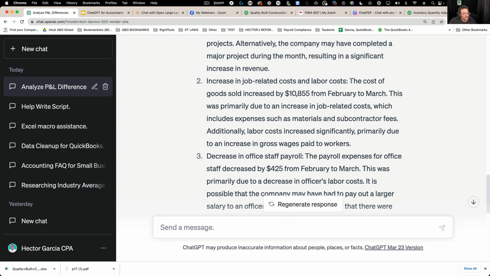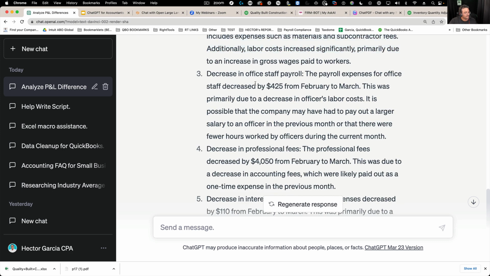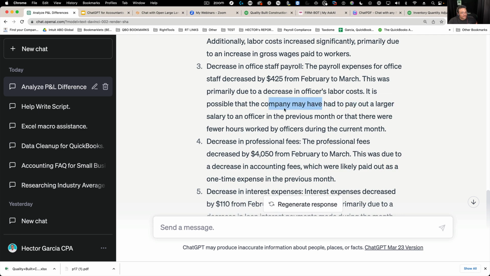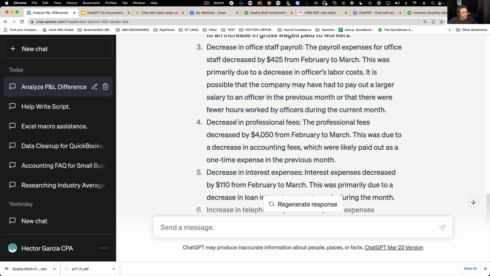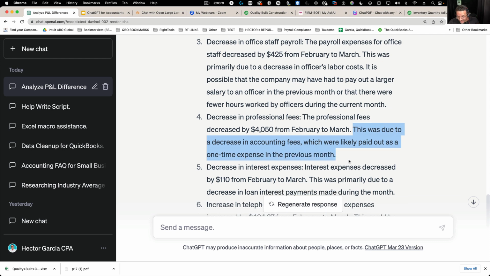Increased job-related expenses. The cost of goods sold increased by 10,000. This is primarily due to an increase of job-related costs, which includes these two categories. Decrease in officer payroll. Your payroll expenses decreased by $425. This was primarily due to the decrease in officers' labor costs. It is possible that the company had to pay out a larger salary of an officer in the previous month, etc., etc. Decrease in professional services. This was due to a decrease in accounting fees, which were likely paid out as a one-time expense in the previous month.